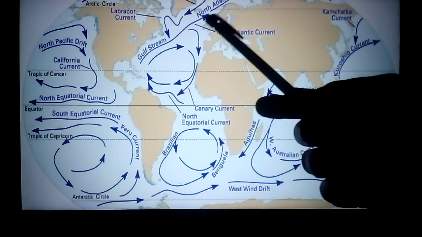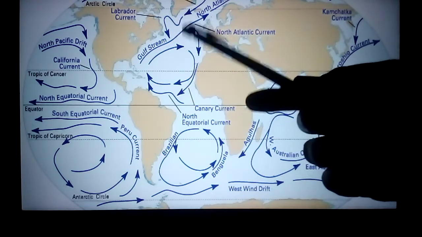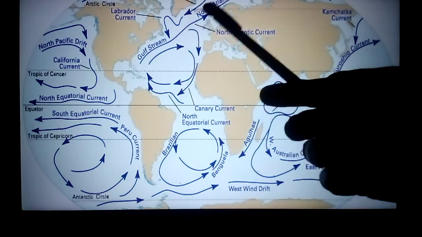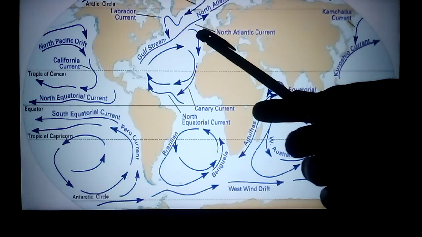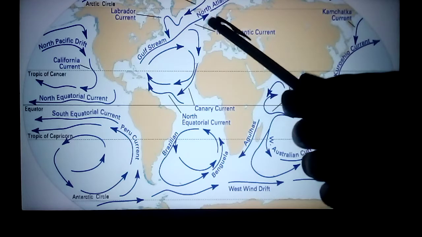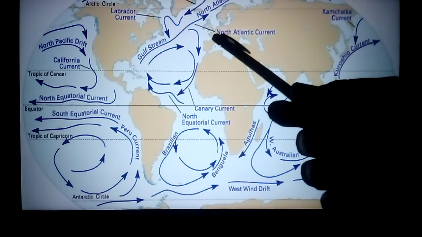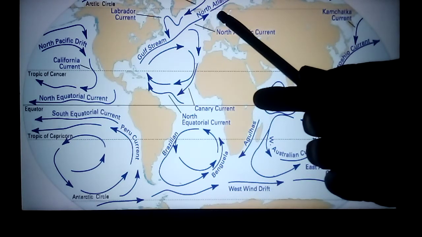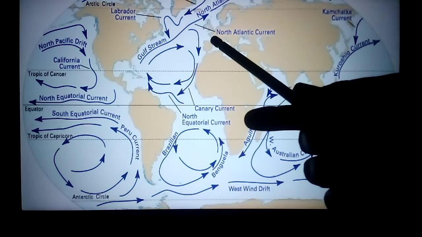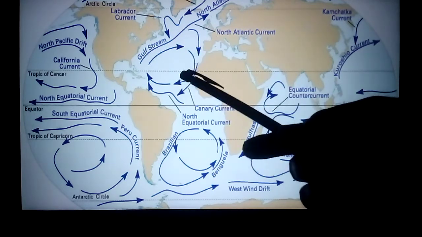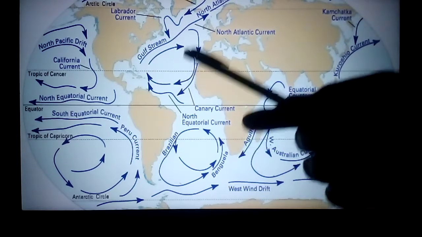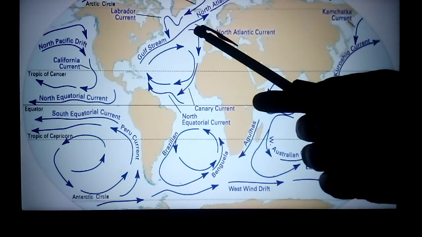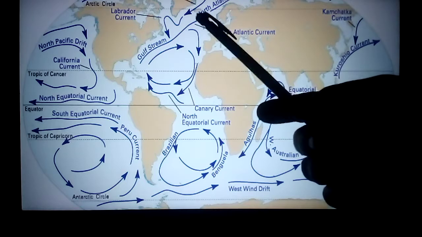In Europe it is a very cool temperature because of this warm current, the Gulf Stream, flowing to the north side of Europe. Then this Atlantic Ocean water is warm. Because of that, Europe gets a warmer temperature. The temperature is medium. It is not too cold. Even though Europe is on the north side, it is not affected by the cold ice. Why? Here, from the equator, warm water is moving towards the pole side. Then it makes the Atlantic Ocean a moderate temperature. That's why it is very useful for European fishing.